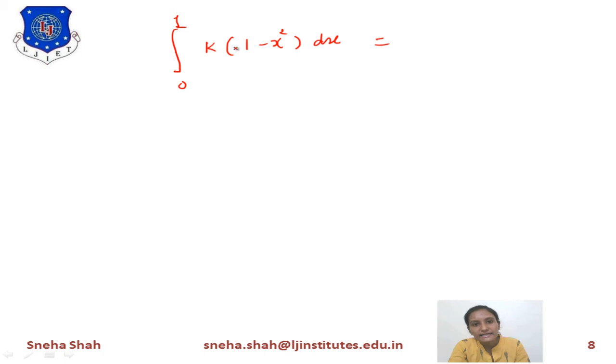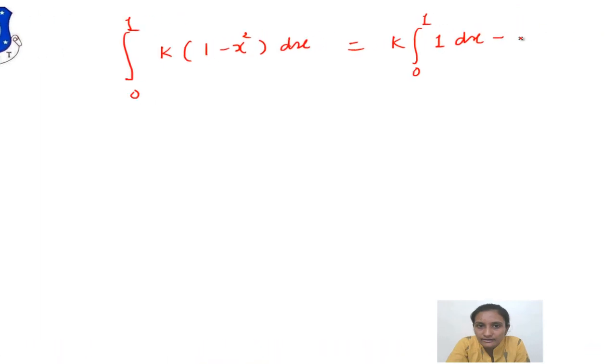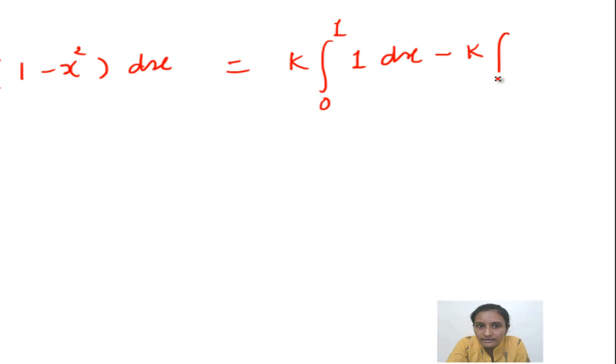First part is k into 1, which means k. As k is constant, it will be outside of this integration. So inside the integration, the term will remain 1 into dx, minus the second part. k is also constant, which means it is outside this integration. Over here, the second part is x square dx.